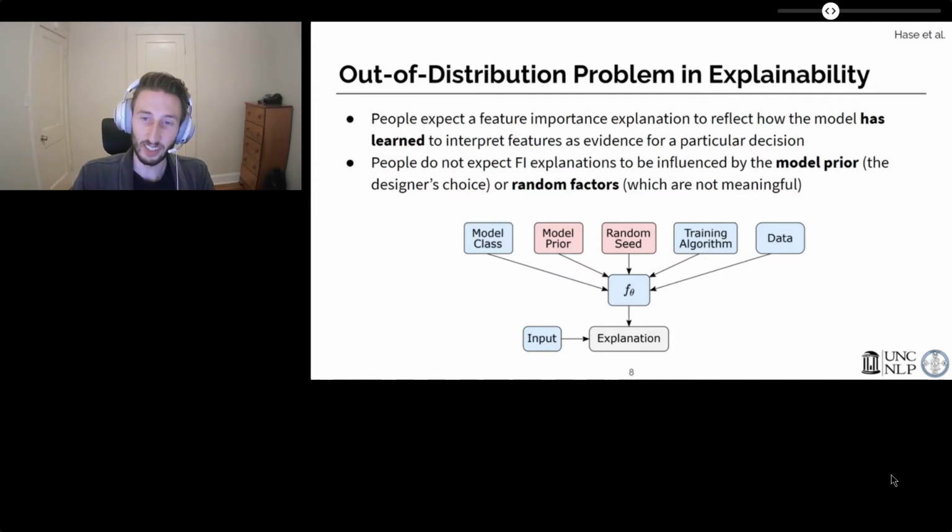We suggest that people expect feature importance explanations to reflect what a model has learned from the data. People do not expect explanations to reflect the model prior or simply random factors. This diagram of the upstream causes of an explanation singles out these two factors, while other factors that people do expect an explanation to be influenced by are shaded in blue.